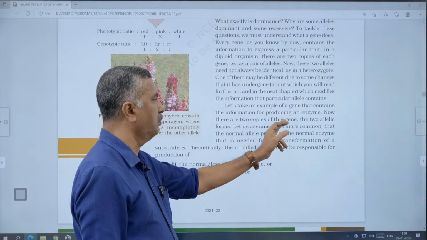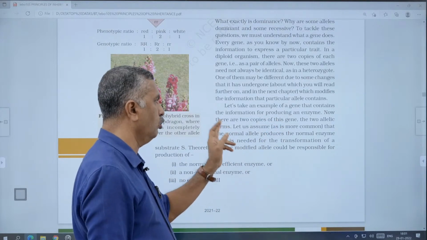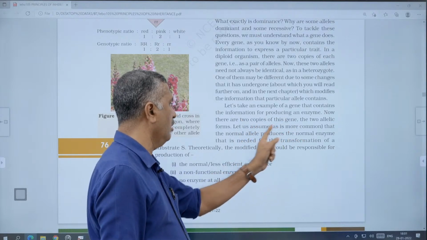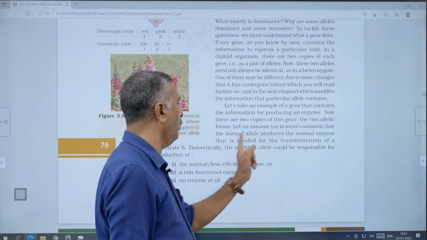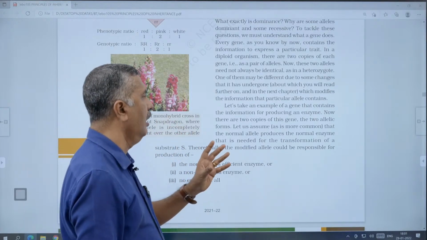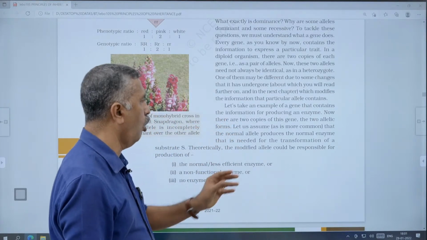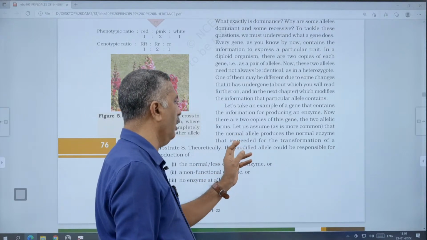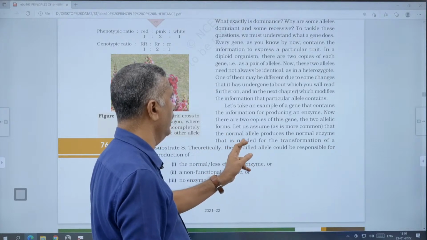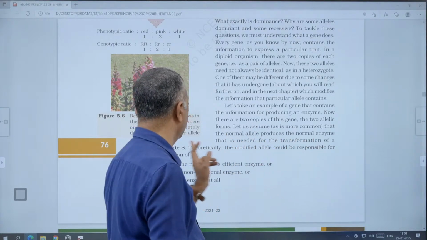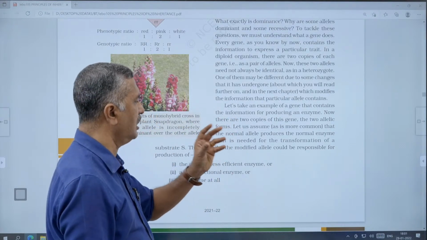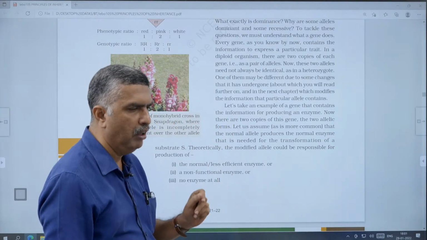Now there are 2 copies of this gene, that is 2 allelic forms of that gene. Let us assume, as is more common, that the normal allele produces the normal enzyme. The normal allele produces the normal enzyme that is needed for the transformation of a substrate. The normal enzyme will transform a substrate, and that transformation is the phenotype. So the phenotype explains the enzyme action.